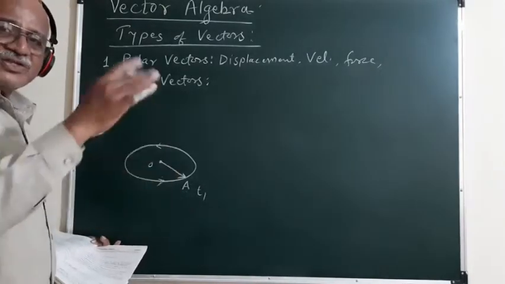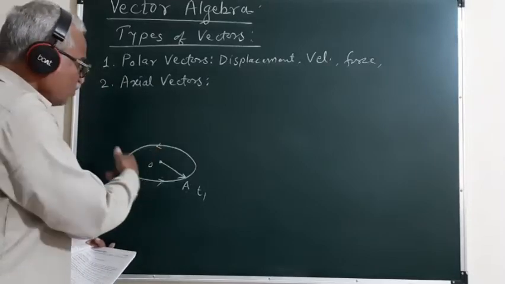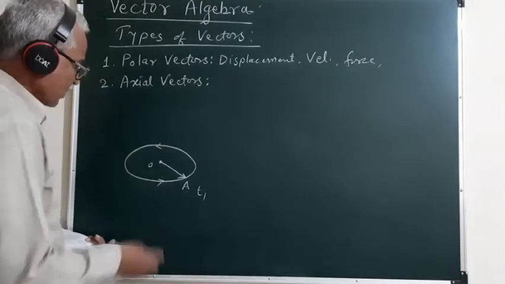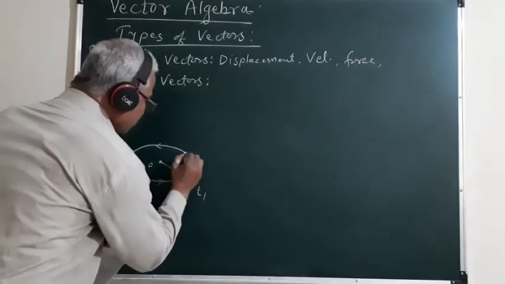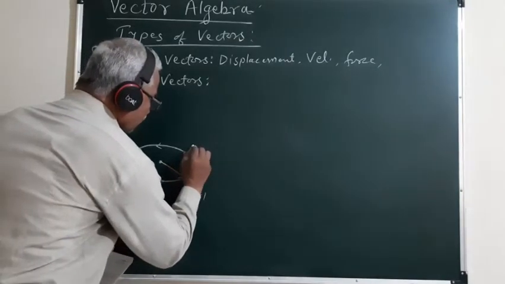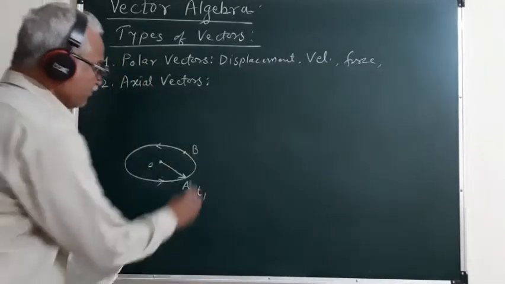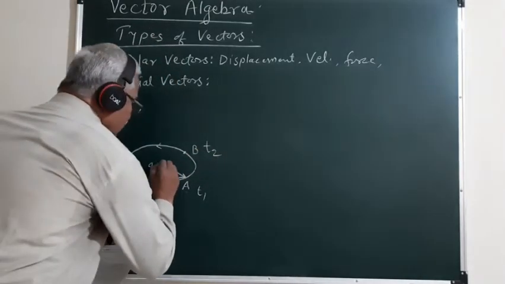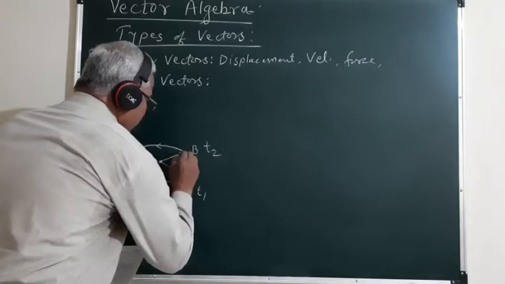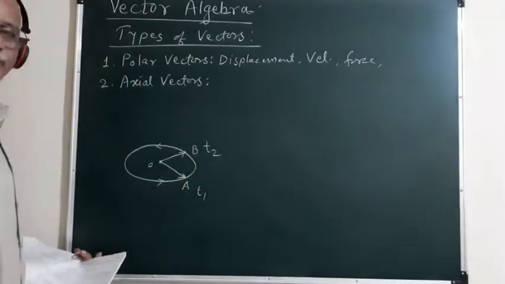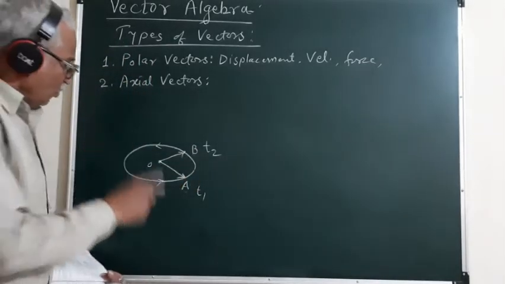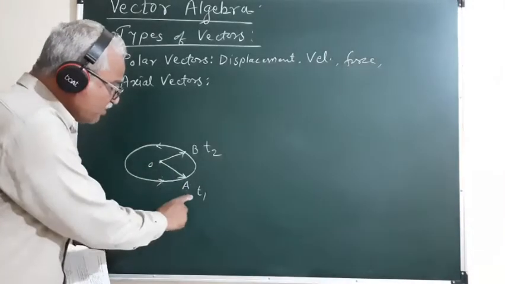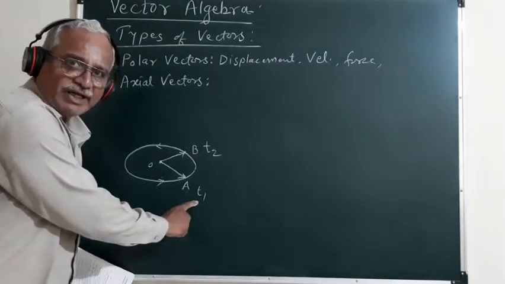Since the particle is rotating around the circumference of this circle, at a later instant t2, say the particle moves to the position B, we can draw the position vector of the particle as OB bar. OA bar is the position vector of the particle at instant t1.